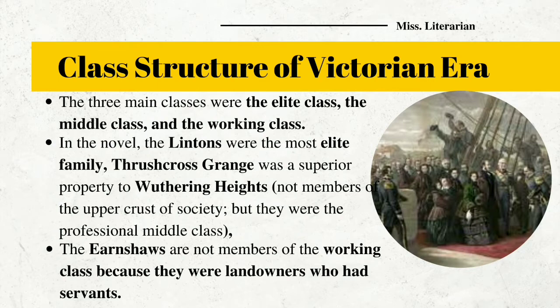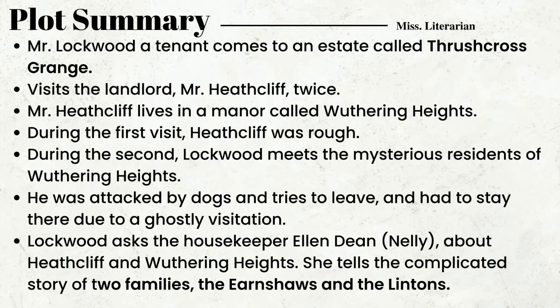Nellie, who is a servant of the Earnshaws, represents the lower middle class. Heathcliff, who is an orphan, has a situation below everyone in Wuthering Heights. Let us now see the plot summary of the novel.